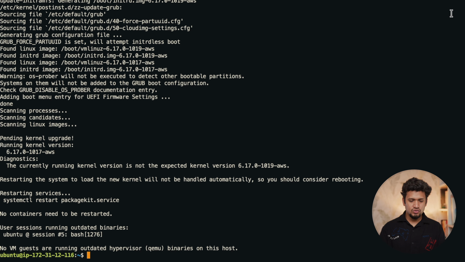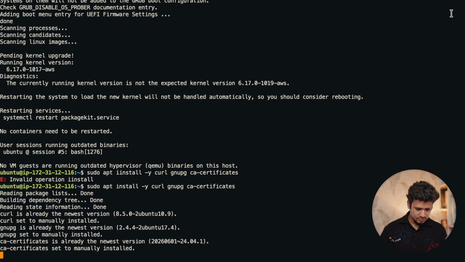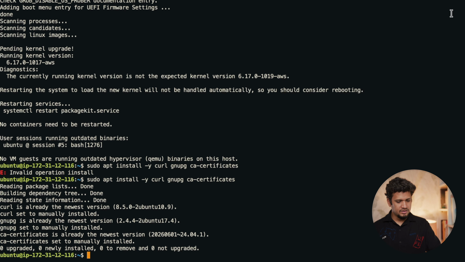We would need certain tools to verify the binaries of Mongo, and for that you have to write sudo apt install -y curl gnupg ca-certificates. Okay, typo. Now gnupg and CA certificates are installed.